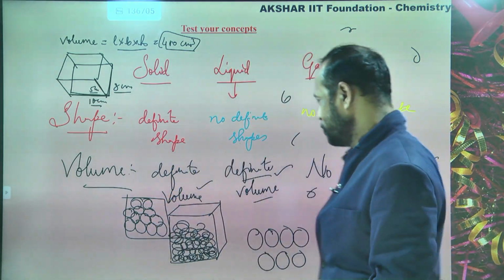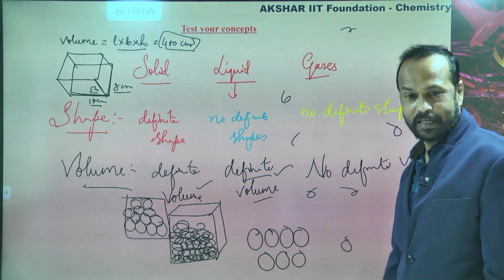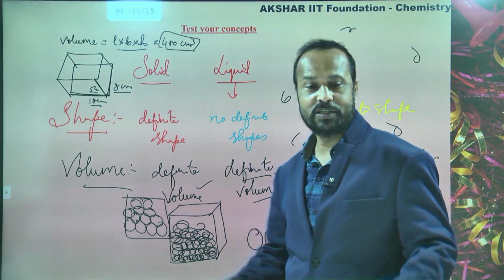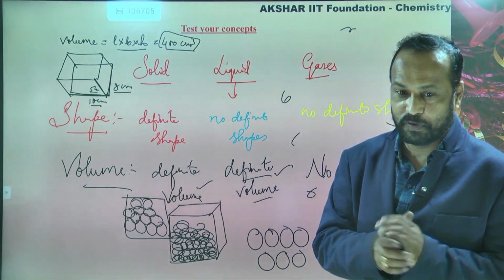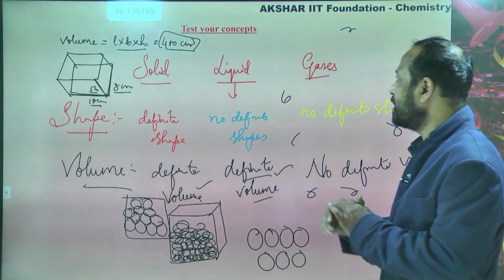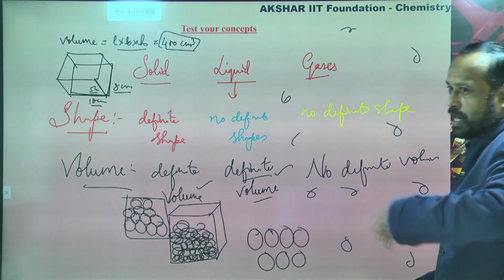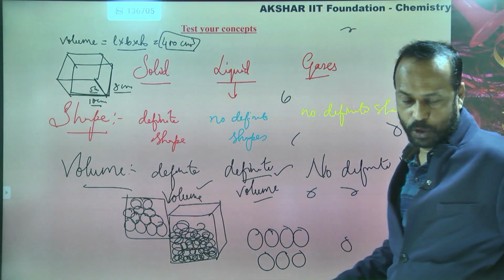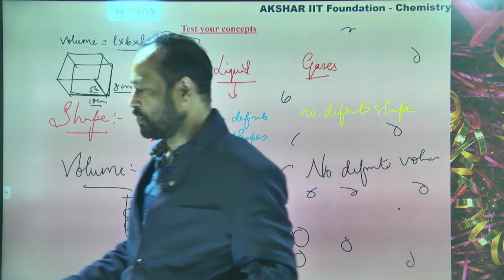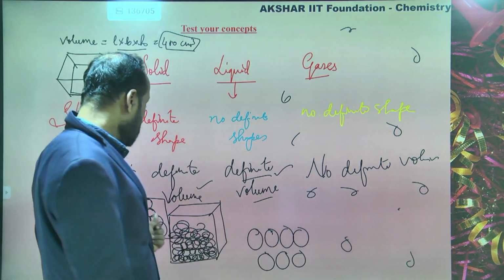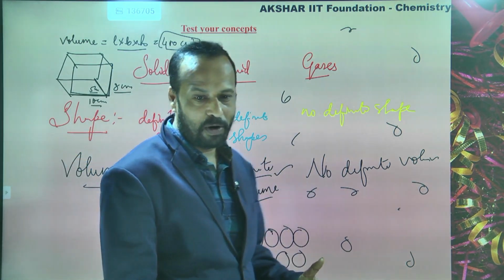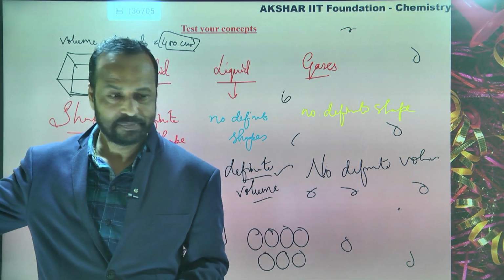So in the molecular arrangement, solids are very close, like before the COVID situation, in liquids just loosely packed, and in gases very far from each other. This type of arrangement we can see in solids, liquids and gases. Is this clear?